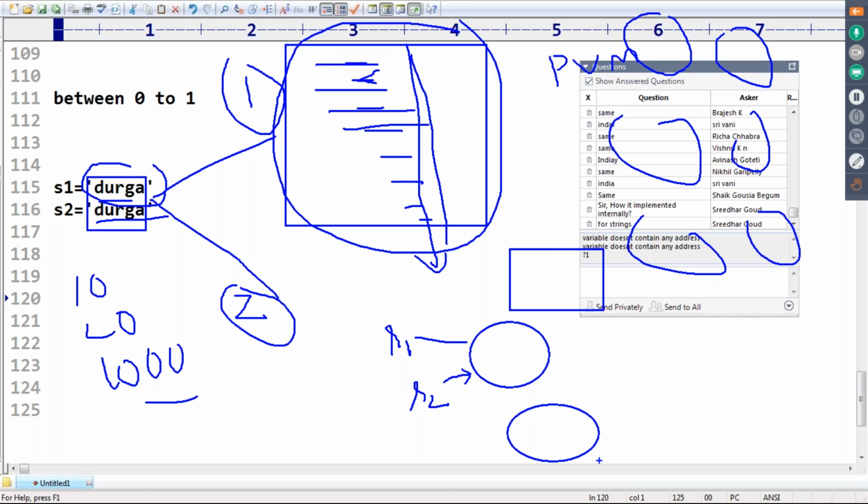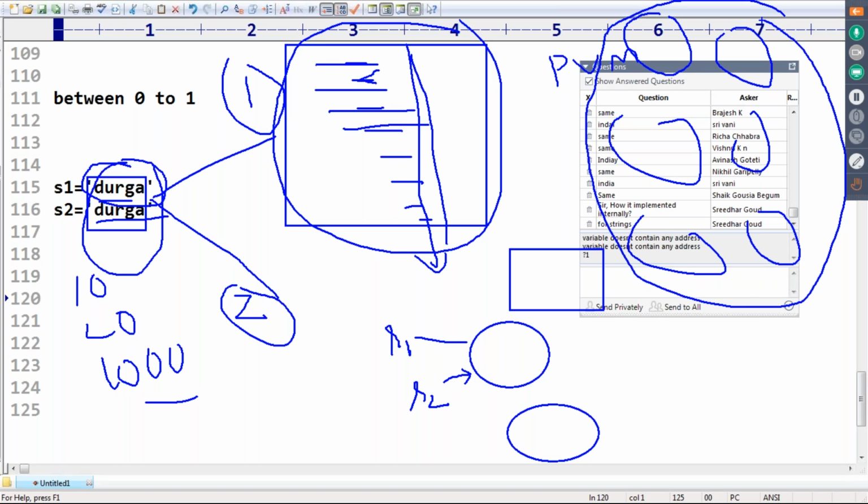Remember this one. But at the API level, they didn't highlight it, so I'm not in a position to tell exactly which way. But among these two styles, they followed one. One style: they identified all the string literals at the beginning and maintained them at the beginning of the program itself. The second approach: they didn't create any object at the beginning. Whenever an object is required, first check whether it is already there or not. If it is already there, reuse the existing object. If not, then only create a new object. Maybe among these two, some style Python people followed.